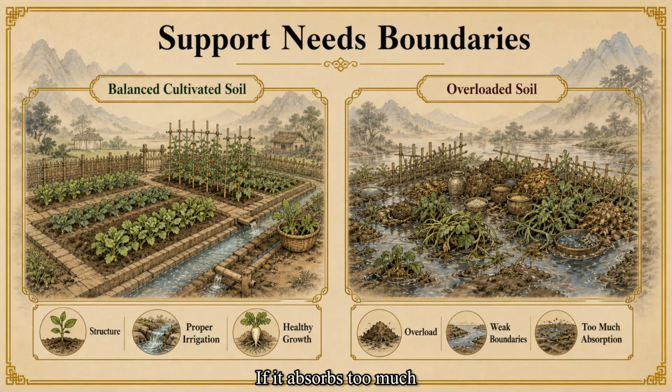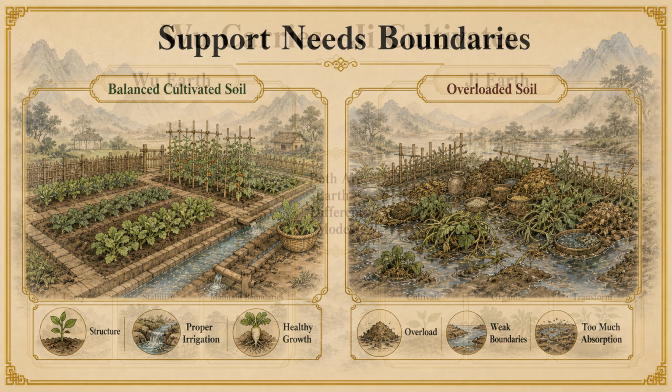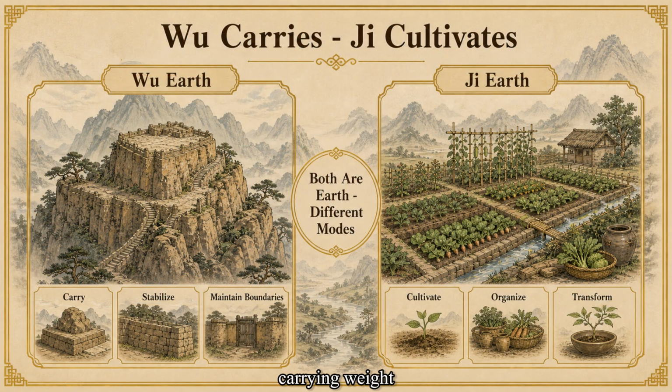If it absorbs too much without clear boundaries, cultivated earth may become overloaded, muddy, or unable to separate what should be retained. Wu earth emphasizes carrying weight and maintaining structure, while Ji earth emphasizes cultivating, organizing, and transforming resources.